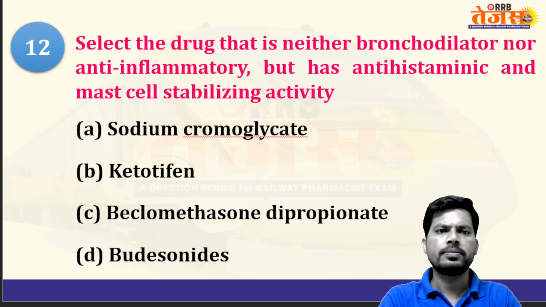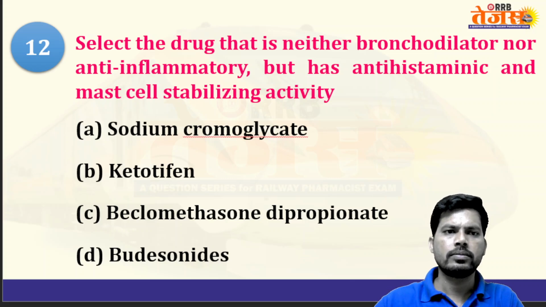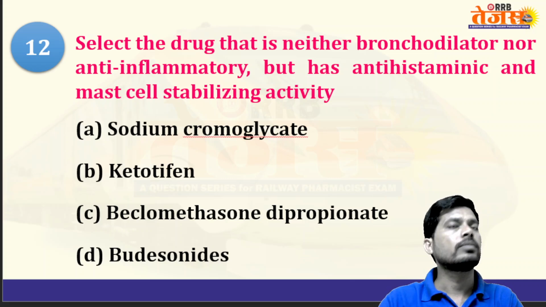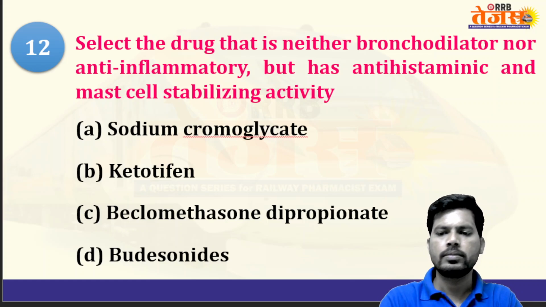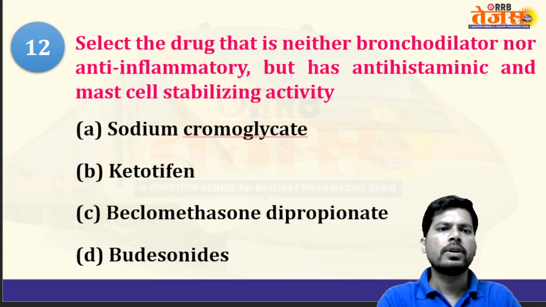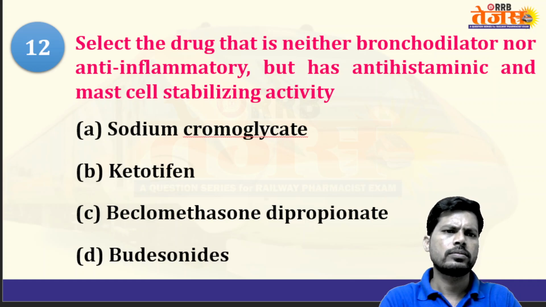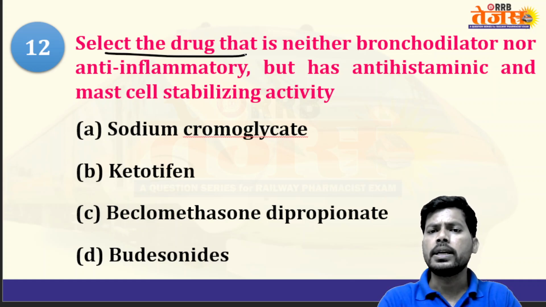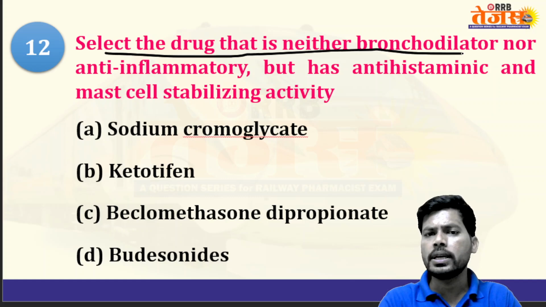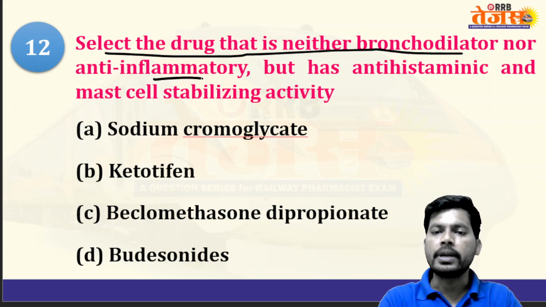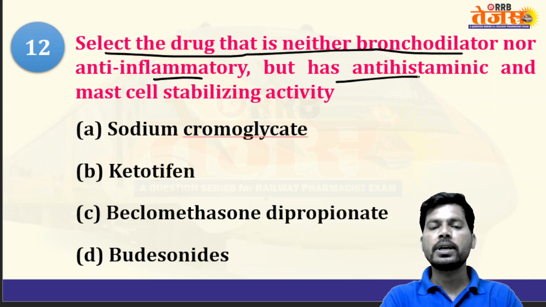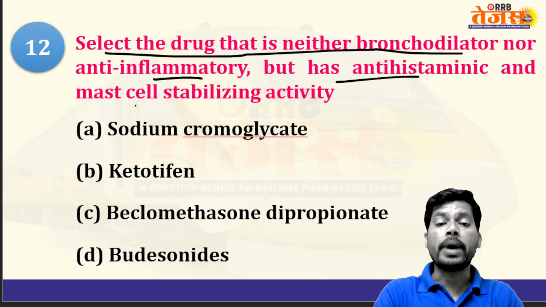Next. Select the drug that is neither a bronchodilator nor anti-inflammatory but has antihistaminic action and can stabilize the mast cells.